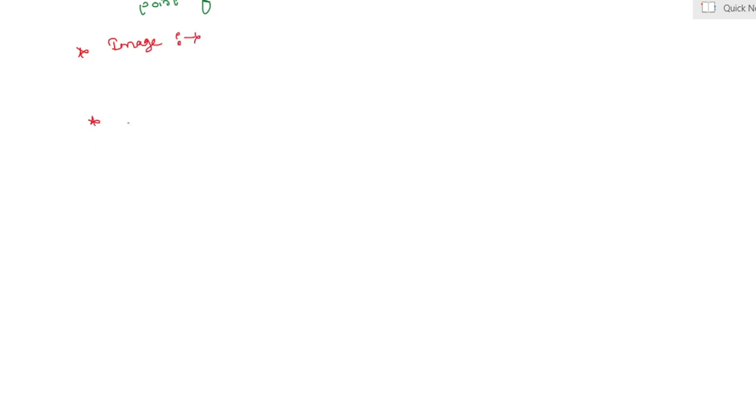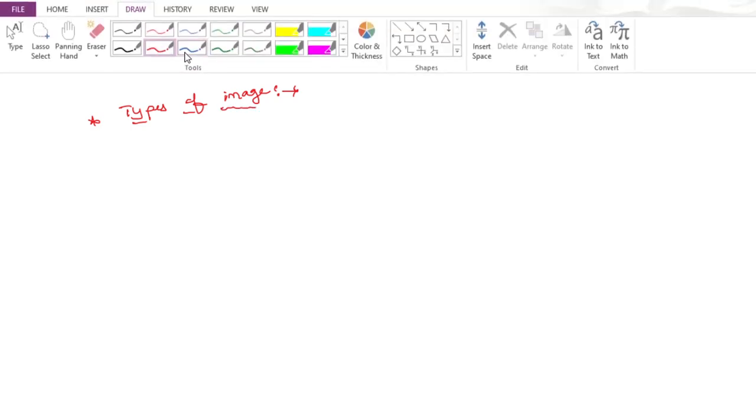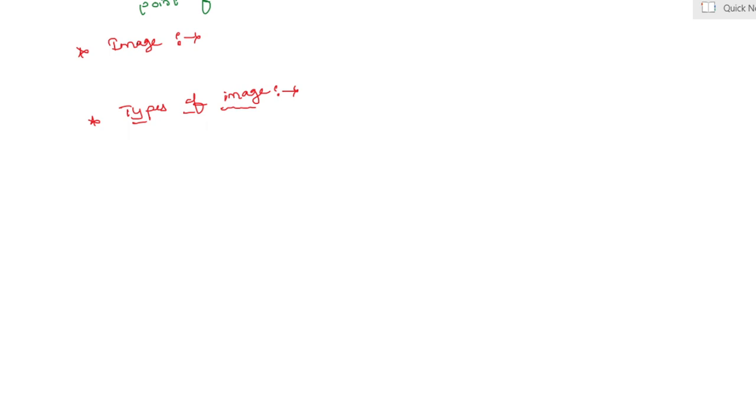Image and types of image. If light rays coming from a point after reflection meet at another point or appear to meet at another point, then the second point is called the image of the first point. Yes, my dear students, it means if light rays are coming from one point and they can reach another point, that is termed as the image of the first point.